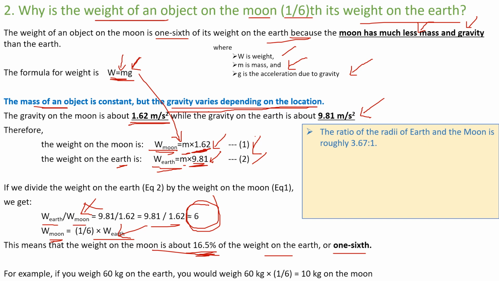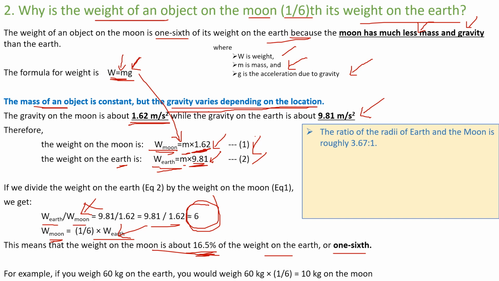The weight on the moon is lesser than the weight on the earth of a given object. So how did we solve it? By taking the acceleration due to gravity on the two bodies, earth and moon. We took different values of gravity, 1.62 meters per second squared for the moon and 9.81 for the earth, calculated the weight on the moon and on the earth, and saw that the ratio is 1 by 6. One way to prove it. We did it. Now let's do it the other way.